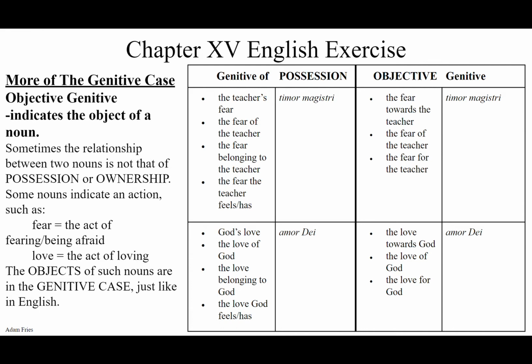It's a noun. Now the objects of these nouns, because they kind of show actions. The noun fear is the act of being afraid. The noun love is the act of loving. Now the objects of these actions, which are nouns, are in the genitive case, not the nominative. They're in the genitive case, just like in English. I find the best way to learn this is to show the difference between the genitive of possession and the objective genitive. So let's start with what we know, the genitive of possession.